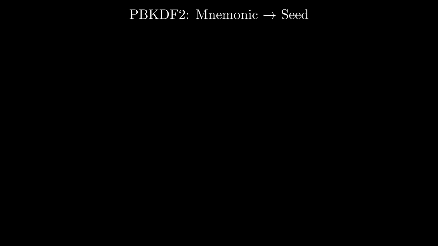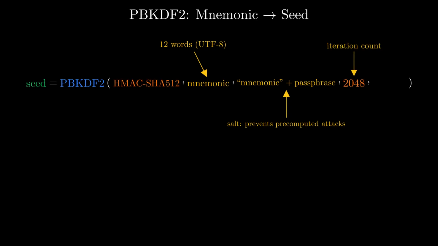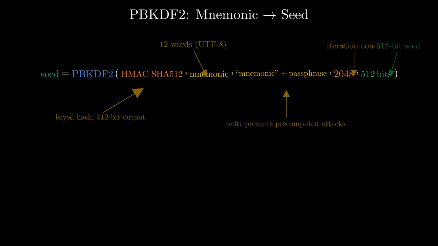But here's the twist. Those 12 words still aren't what your wallet uses to generate keys. The words get fed into a function called PBKDF2, password-based key derivation function 2. It takes your mnemonic as input, uses the literal string of mnemonic, plus any optional passphrase as salt, and runs 2048 rounds of HMAC SHA-512. HMAC SHA-512 is a keyed hash producing 512 bits. Salt is extra data mixed in to prevent pre-computed attacks. After 2048 iterations, the output is a 512-bit seed.